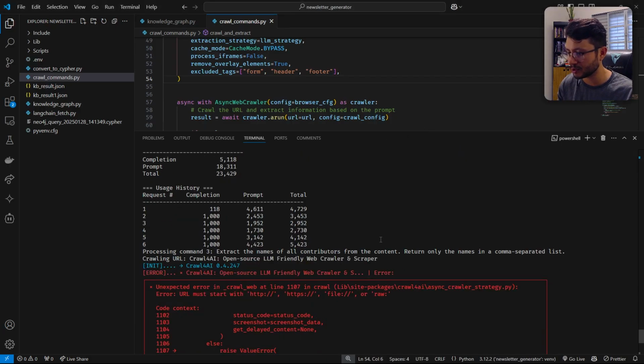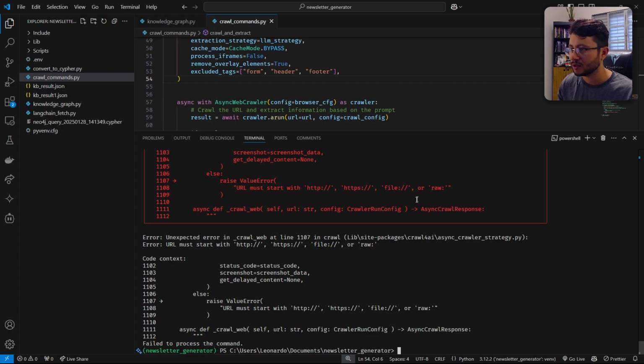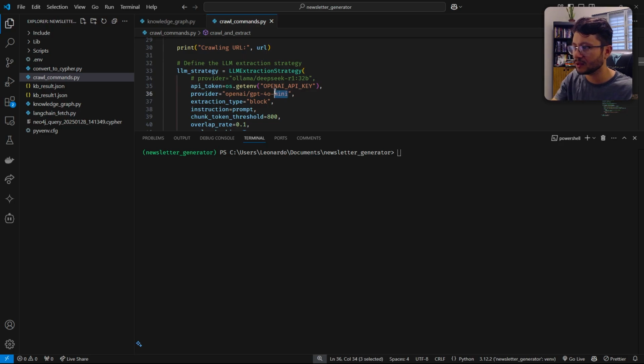But I've noticed I got an error right here. That's because the URL crawled was "Crawl4ai open source LLM friendly web crawler and scraper." This isn't a URL, so it tried fetching that URL and then got an error. I should have an error exception for this, but the main problem is the LLM.